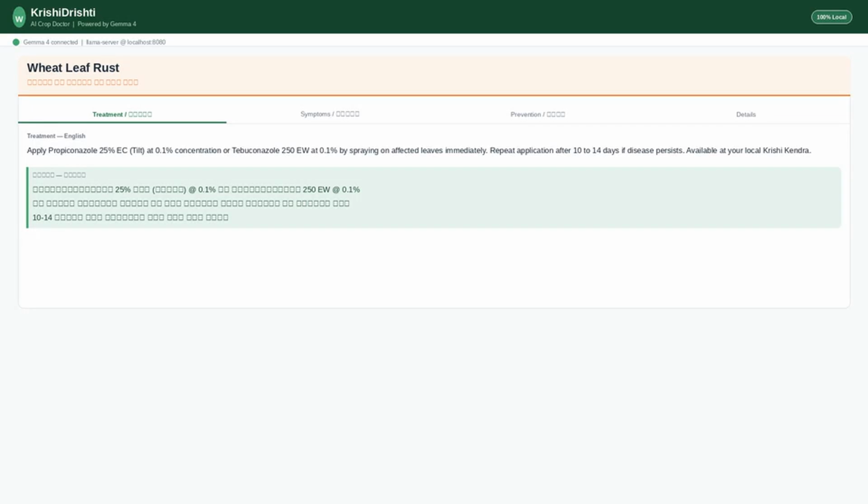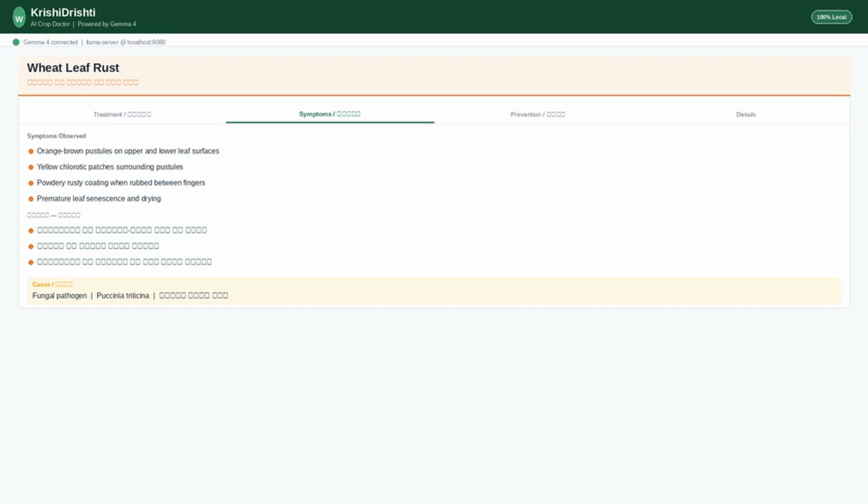The Treatment tab gives specific, actionable advice. In English, apply propiconazole 25% at 0.1% concentration, available at any Krishi Kendra. And right below, the exact same advice in Hindi, so any farmer can understand and follow it.